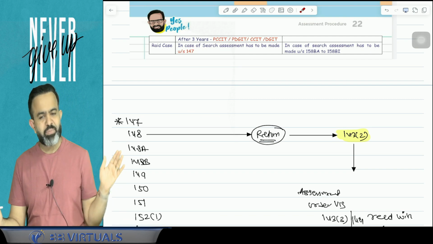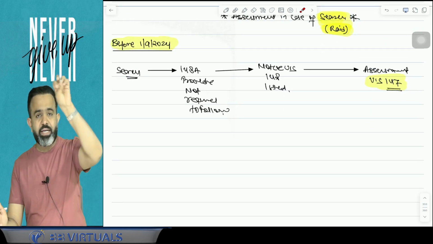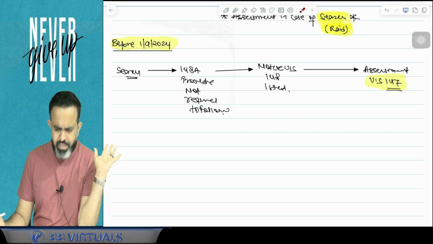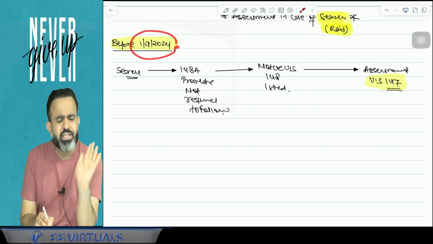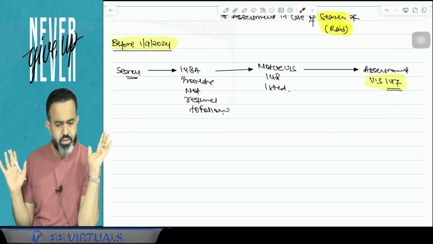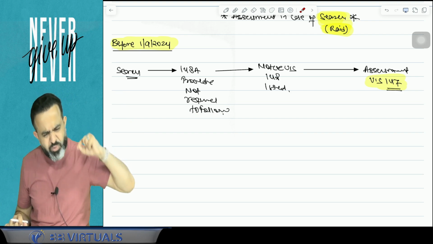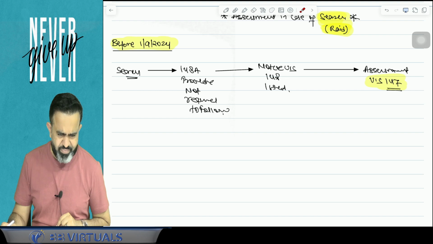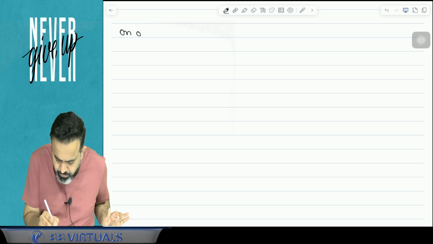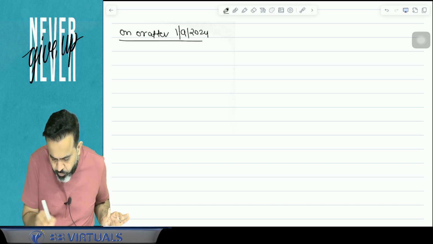So try to understand: if a raid is conducted, meaning initiated, before this date, then guys, the assessment is under section 147 only. Till last year, we completed the assessment procedure here only. But now from this year, they made the amendment. From this year, if a search is conducted on or after 1st September 2024, then what will happen?